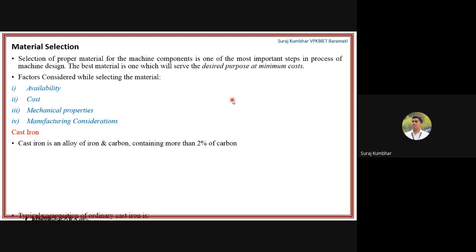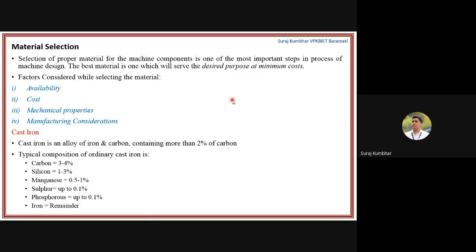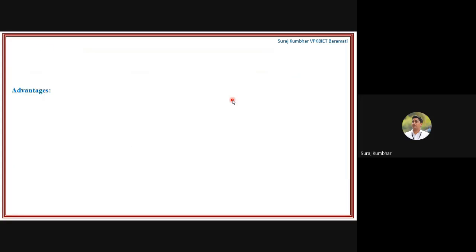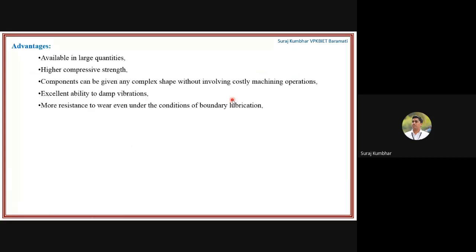Now there are various types of materials like cast iron, which is an alloy of iron and carbon containing more than 2% carbon. So this is the composition of ordinary cast iron. Now what are the advantages? It is available in large quantity. It has high compressive strength. The components made from cast iron can have complex shapes without involving costly machining operations. Then cast iron has an excellent ability to damp vibrations. Again it is more resistant to wear, and the mechanical properties of the parts do not change between room temperature and 350 degrees Celsius. That is the advantages of cast iron.